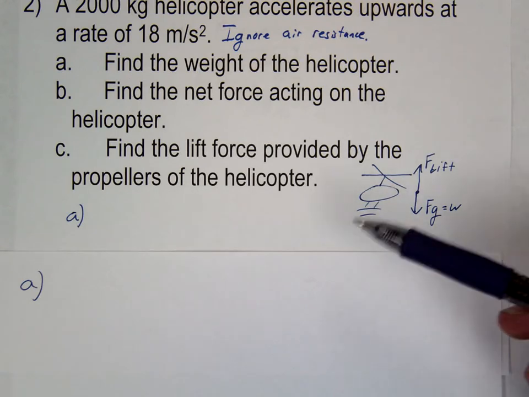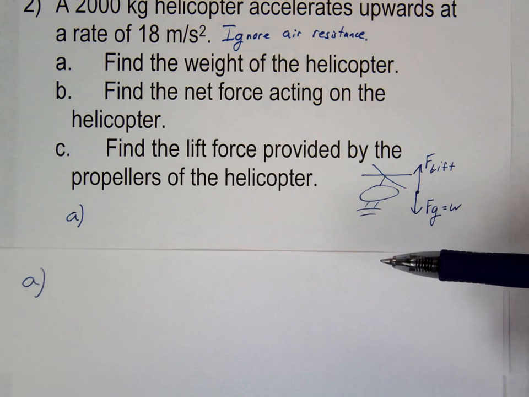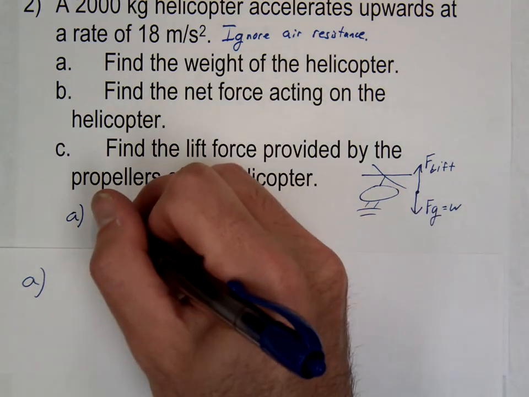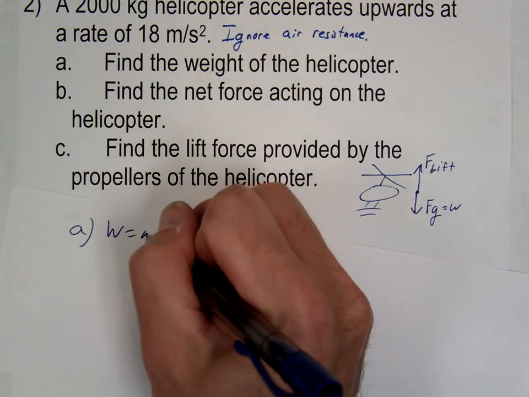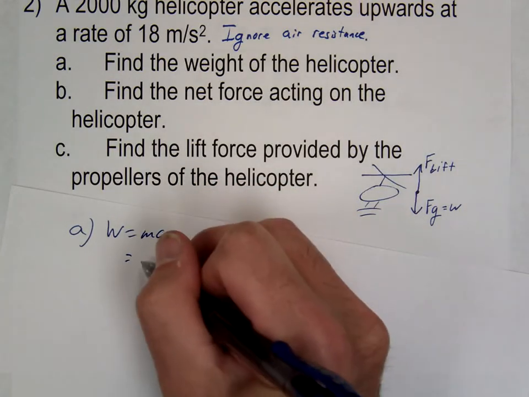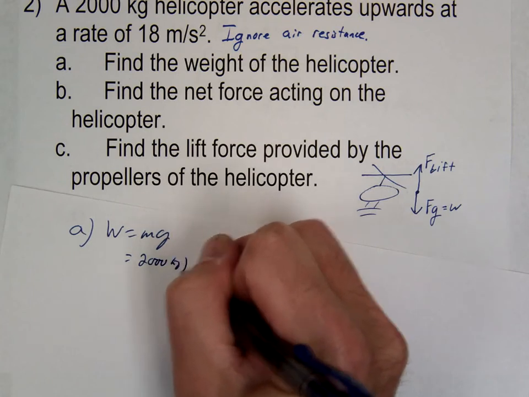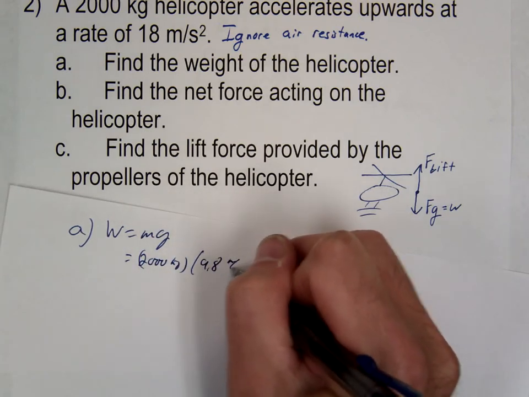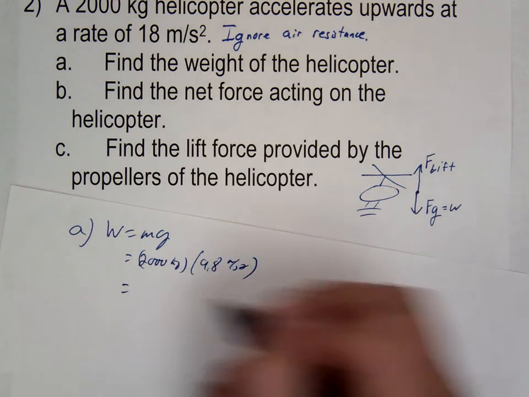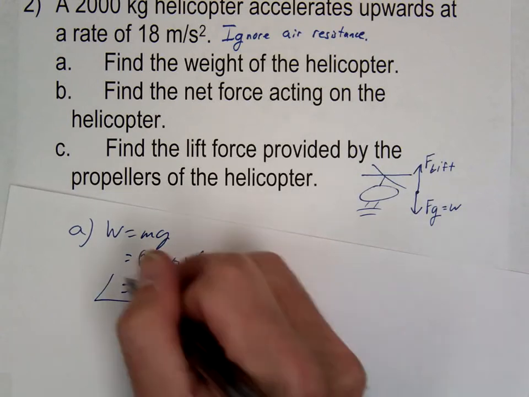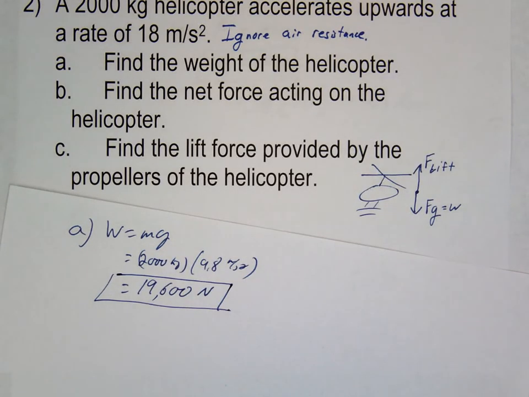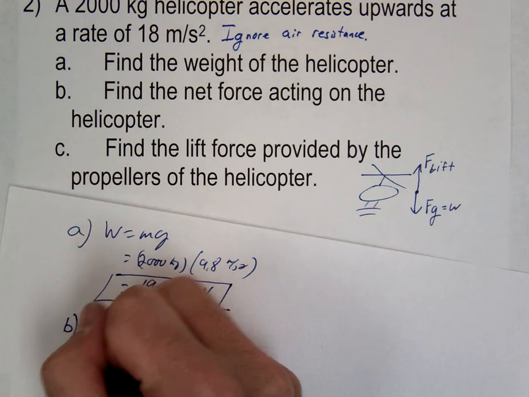So in this problem, let's find the weight. How do we find the weight? Okay, mg, right? W equals m times g. That's easy. M was 2,000 and little g is 9.8. Okay, almost 20,000 newtons pulling down on it. All right. Letter B, let's find the net force.